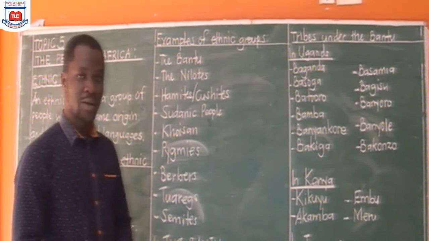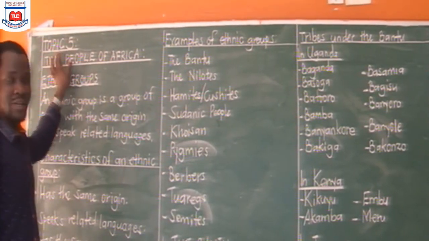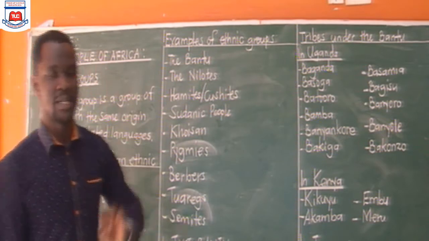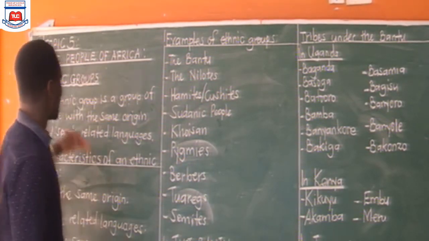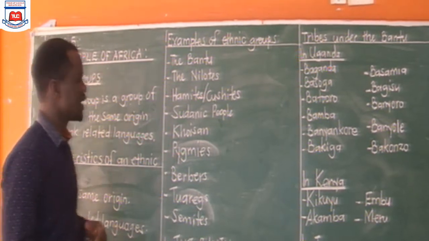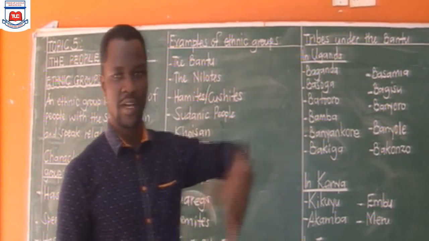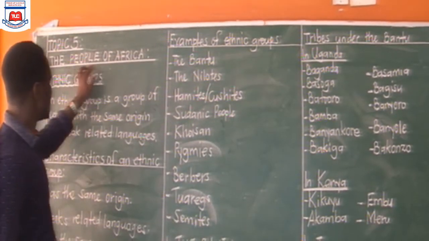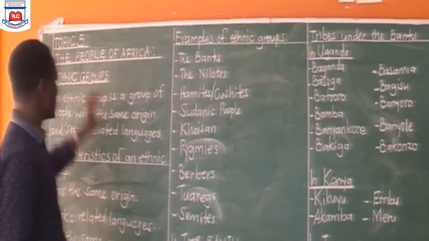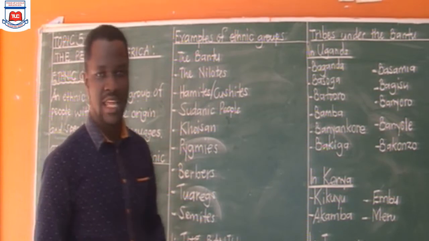Today we are going to begin a new topic, that is topic 5 of the syllabus of primary 7. This topic makes us understand the people who are in Africa. Majorly it comes before we look at those other foreigners coming to Africa. So we are going to understand the people of Africa, and in this topic we are basically going to begin by looking at what we call an ethnic group.